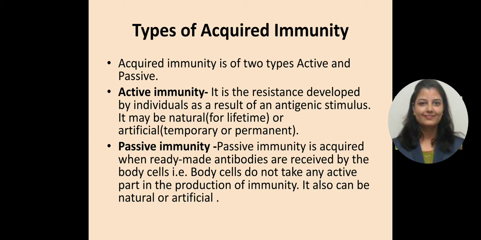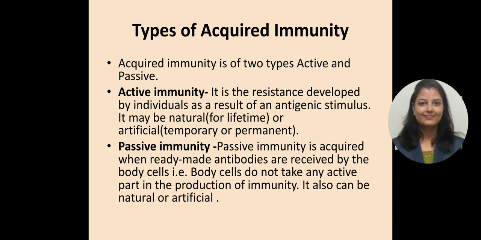Then the second one is passive immunity. Passive immunity is acquired when ready-made antibodies are received by the body, that is, the body cells do not take any active part in the production. As the name itself tells you, they are not taking an active part in the production of immunity. It also can be natural as well as artificial.